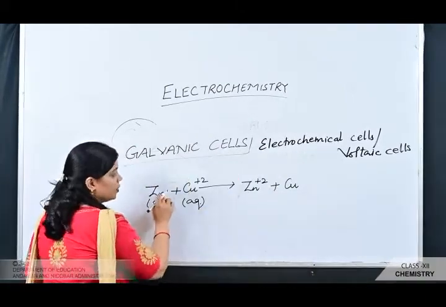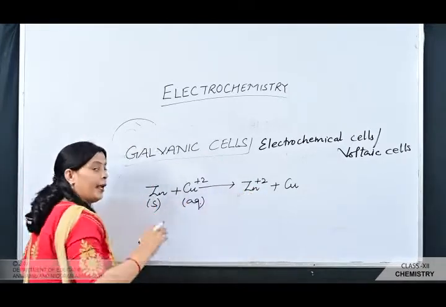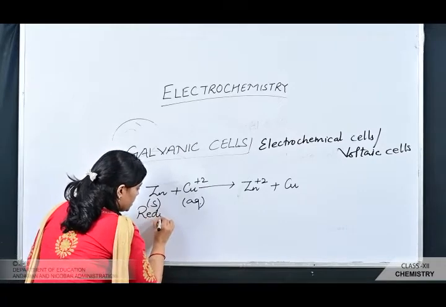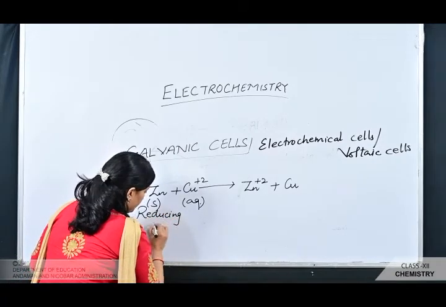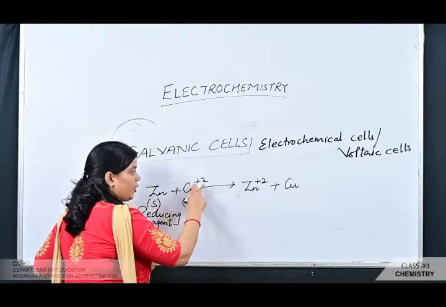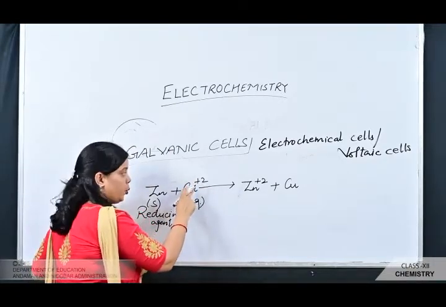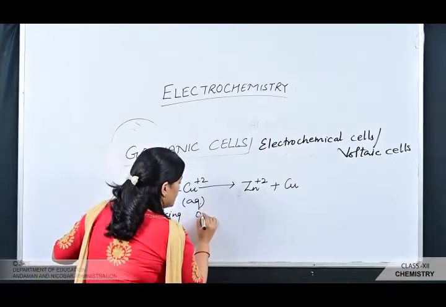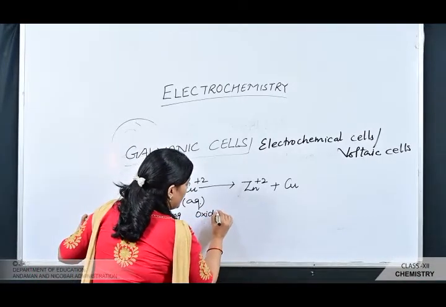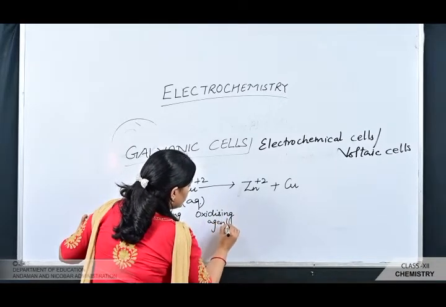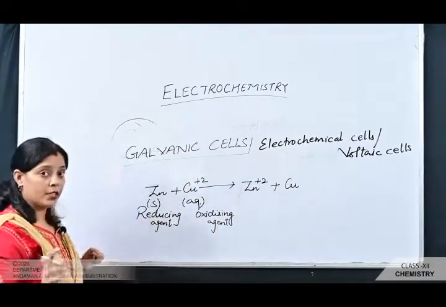Here the zinc loses its 2 electrons and helps in the reduction process, so it acts as a reducing agent. Whereas the 2 electrons are gained by the copper plus 2, and it helps in the oxidation of the zinc, so it is named the oxidizing agent.